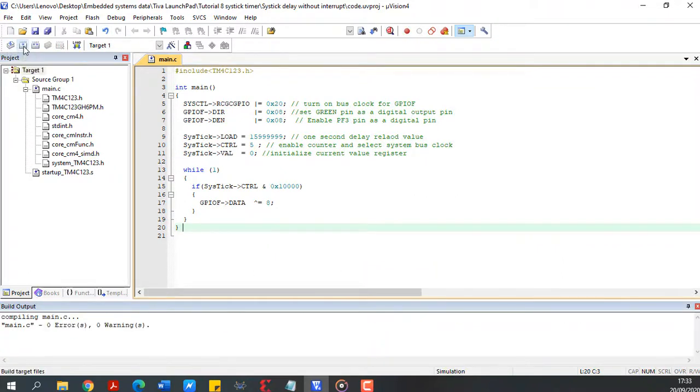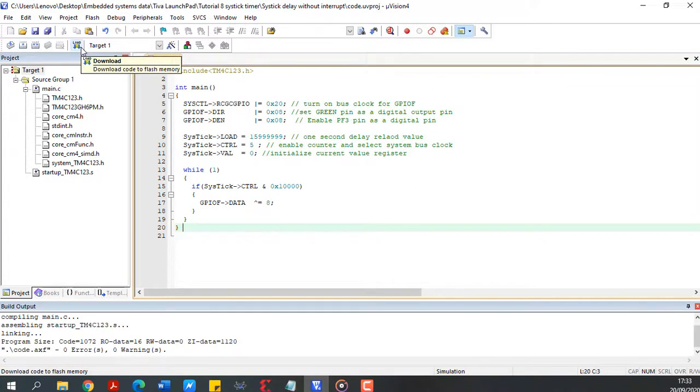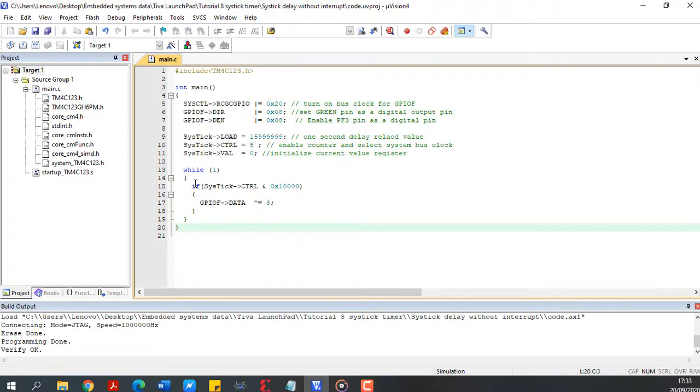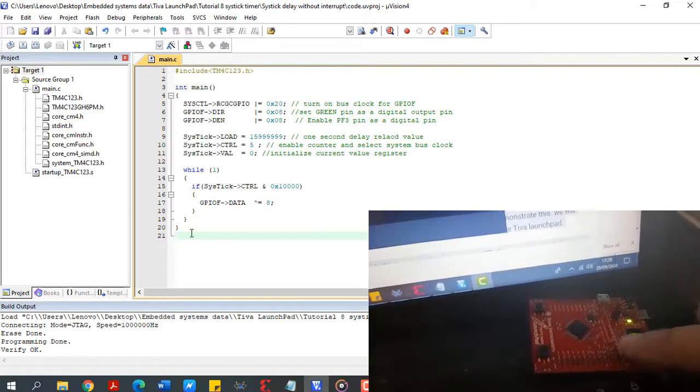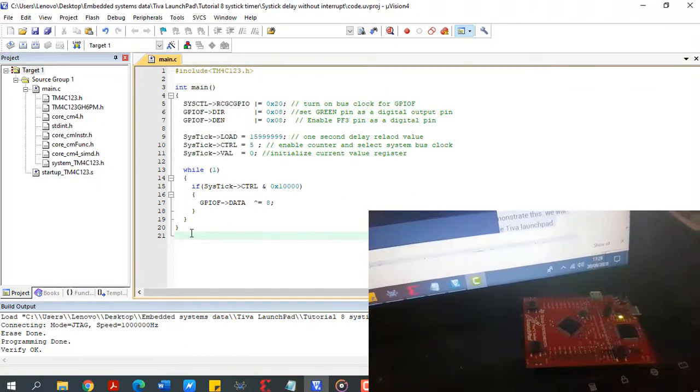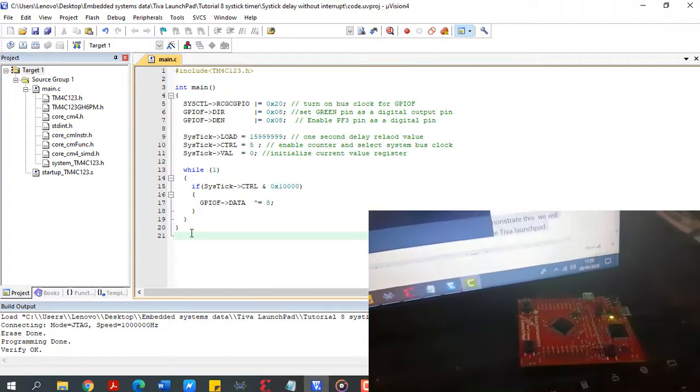Now upload this code to the Tiva launchpad. After that, click on the Reset button of the Tiva launchpad. As you can see, the green LED is blinking at the rate of 1 second.